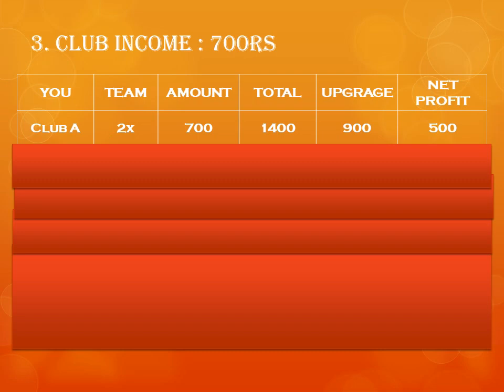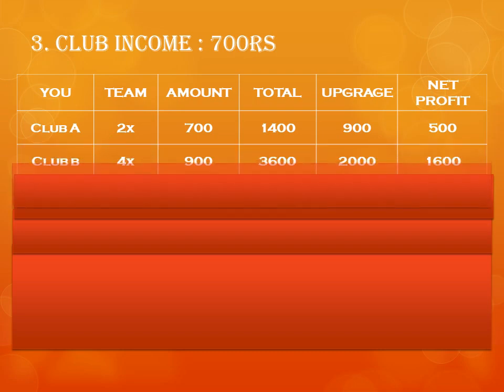There are multiple clubs like club A to club F. When you pay 700 rupees, you can join club A. The company will multiply this 700 rupees by 2, which is 1400 rupees, and give it to you. Out of this 1400 rupees, 900 rupees you have to use to upgrade yourself to the next club, which is club B, and 500 rupees is your own profit, which is withdrawable.